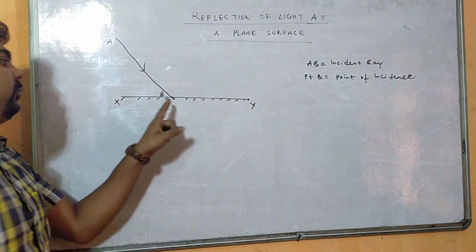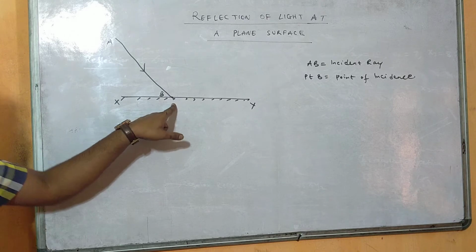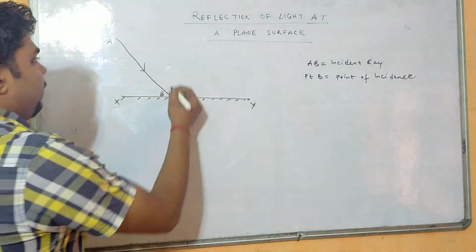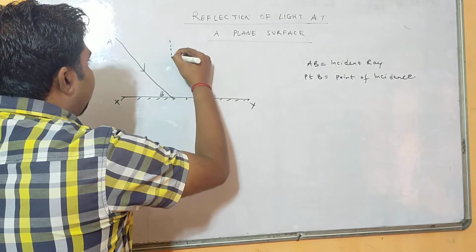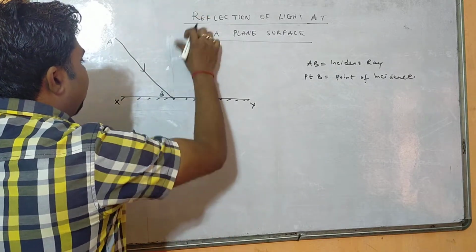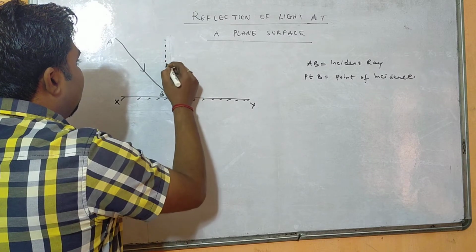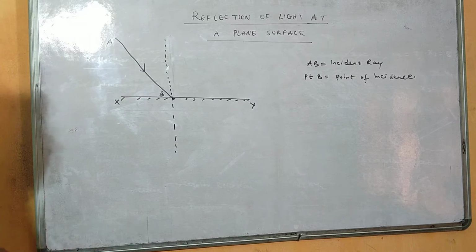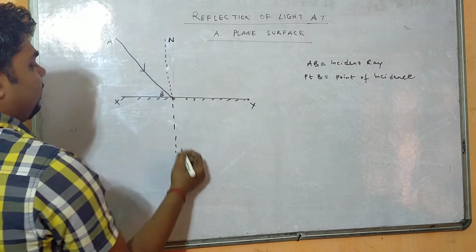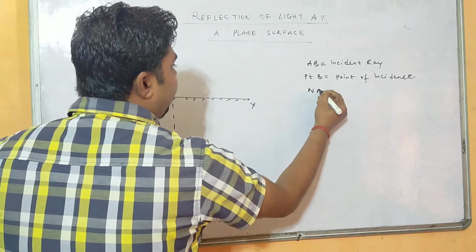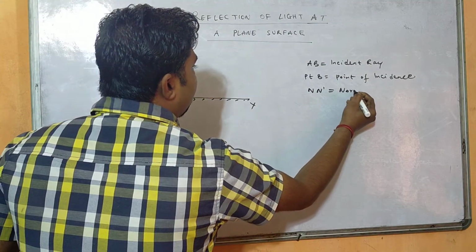So how can you define a point of incidence? Point of incidence is a point where a ray of light strikes the reflecting surface. Now if I draw one perpendicular line passing through this point of incidence, this perpendicular line, let us consider N and S, is called normal.